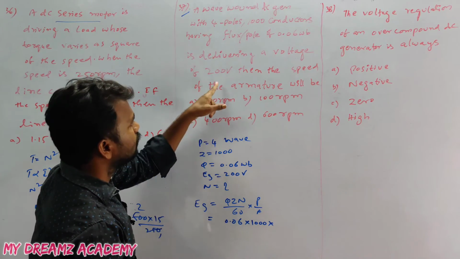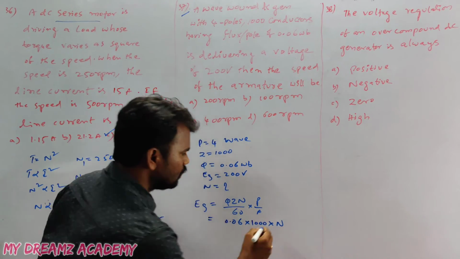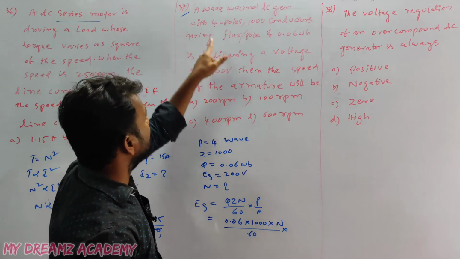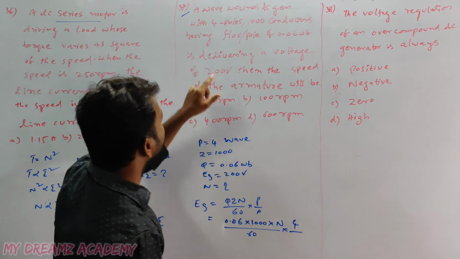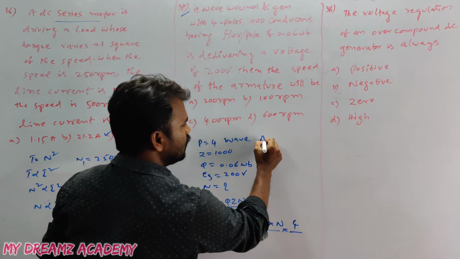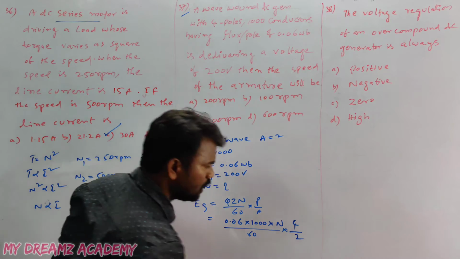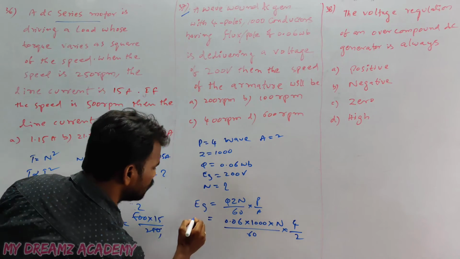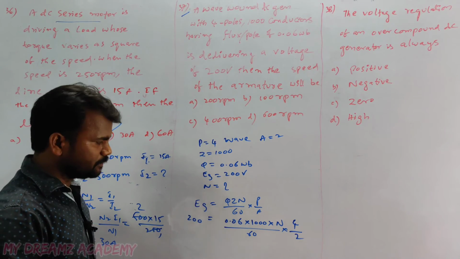Z is 1000 conductors, and the speed is what we have to calculate, divided by 60, into P. The number of poles in this DC machine is 4. Divided by A: for wave connection the number of parallel paths is always 2, so substitute 2 here. And the generated EMF is 200 volts.